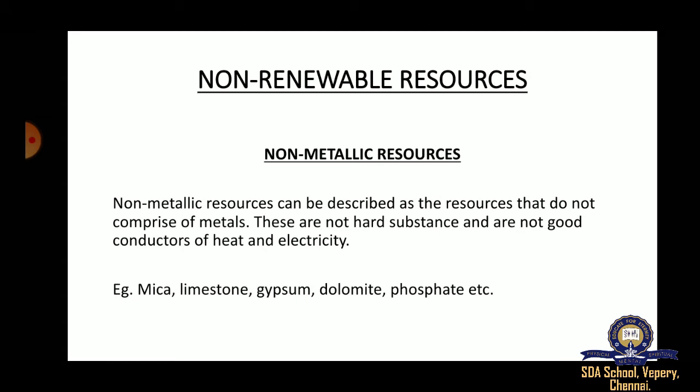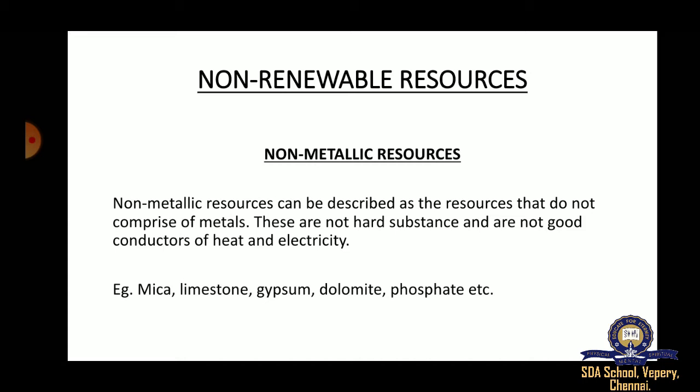So what are non-metallic resources? Whatever we studied in the last class about metallic resources, they are exactly opposite to them. For example, metallic resources are hard substances. Non-metallic resources are soft substances. They are not hard. Metallic substances are good conductors of heat and electricity.